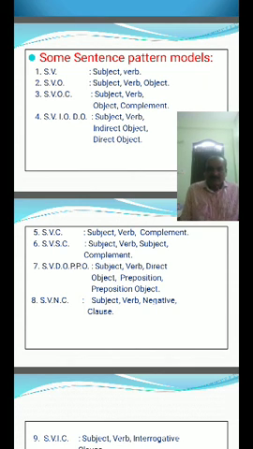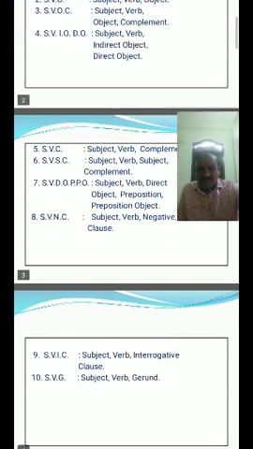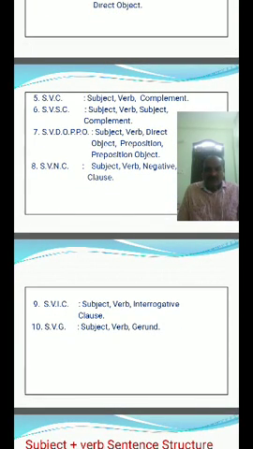SVC, subject verb complement. SVSC, subject verb subject complement. SVDO PPO: S subject, V verb, DO direct object, P preposition, PO preposition object. SVNC, subject verb negative clause. Subject verb interrogative clause. Subject verb gerund.